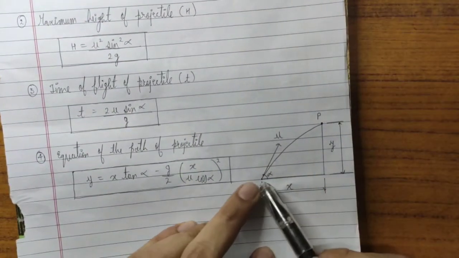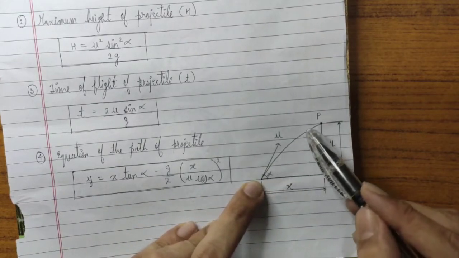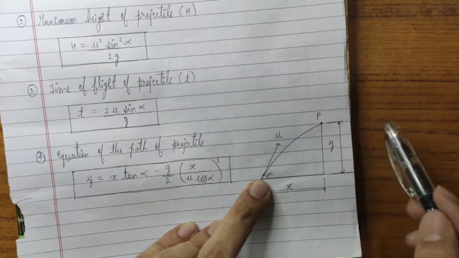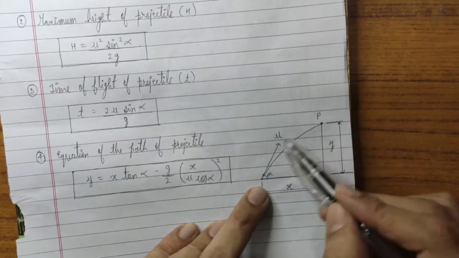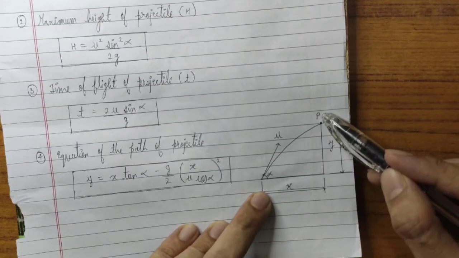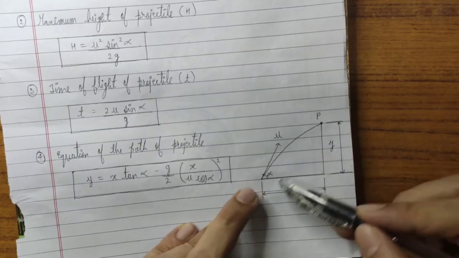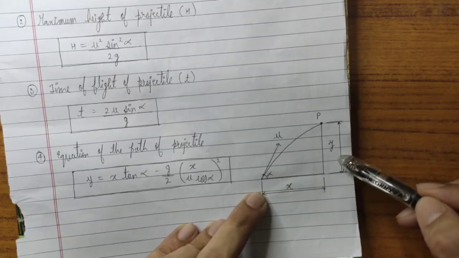Suppose the ball is thrown from this position. It will travel in this direction, and again it will come and drop somewhere here. Now if during this flight we have taken this particular position P, at this position the range we have considered as x, and the height we have considered as y.